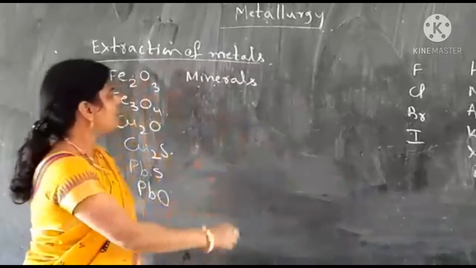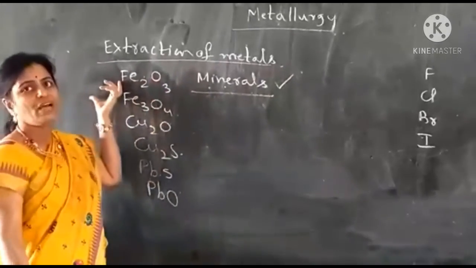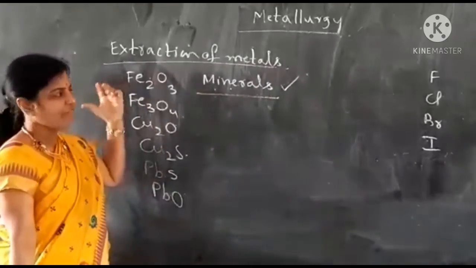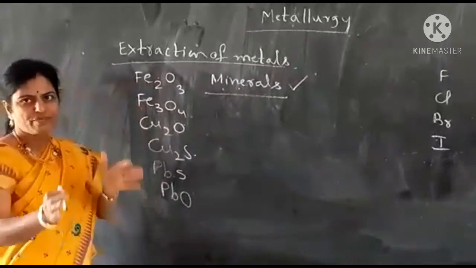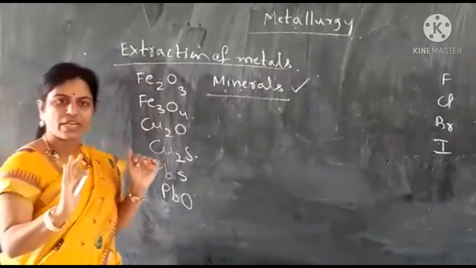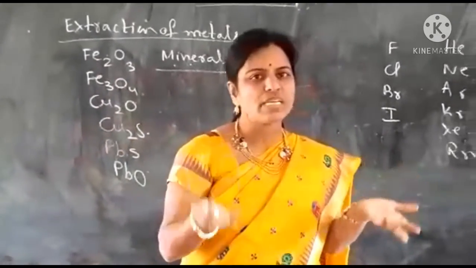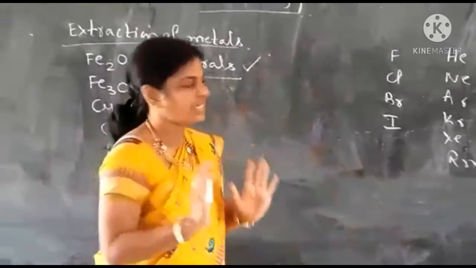But the thing is, from every mineral you cannot extract metal in a profitable way. For example, suppose I dig out 100 kgs, but generally they are dug out in thousands and lakhs of kgs. I am just giving one example.